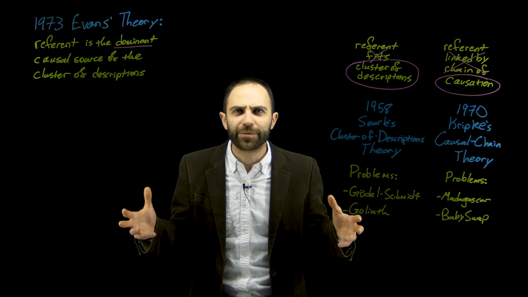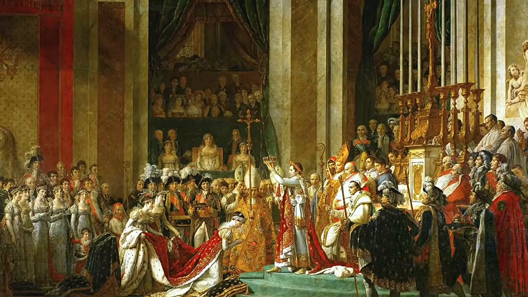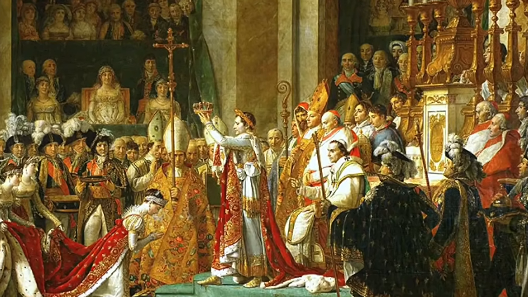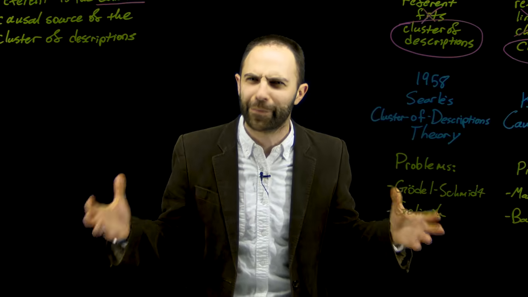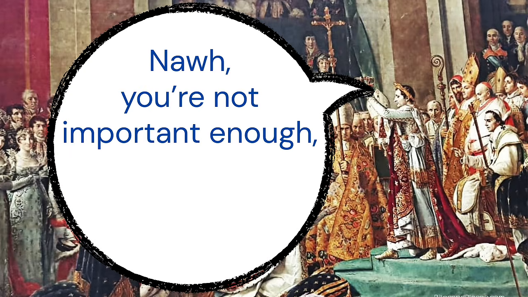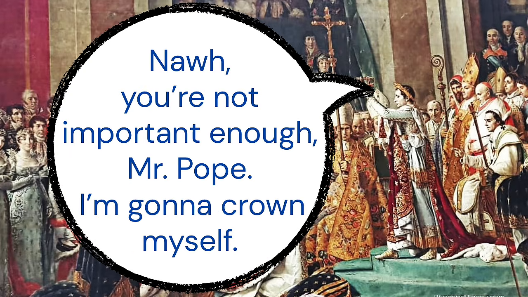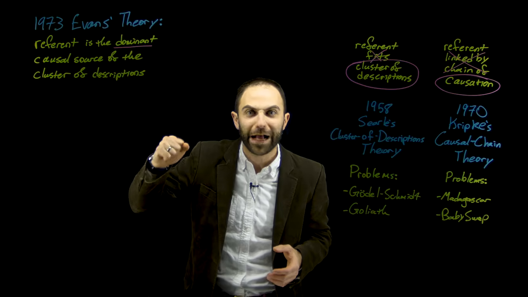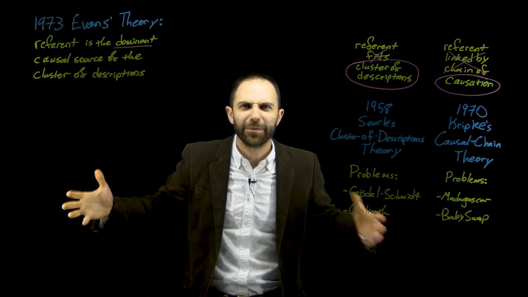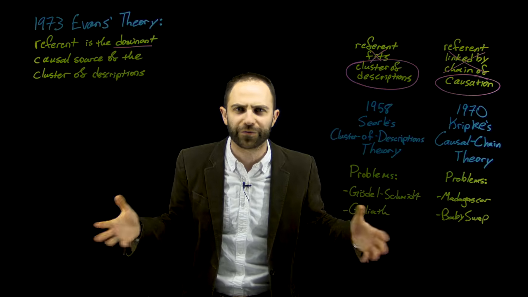And he decided he wanted to be emperor, but then when the Pope was right there and the Pope was gonna put the crown on him to make him an emperor, not just a king, but like an emperor, Napoleon was like, no, you're not important enough, Mr. Pope. I'm gonna crown myself. And so he takes the crown from the Pope, puts it on his own head, makes himself the emperor. He's like conquered most of the world, good for him.